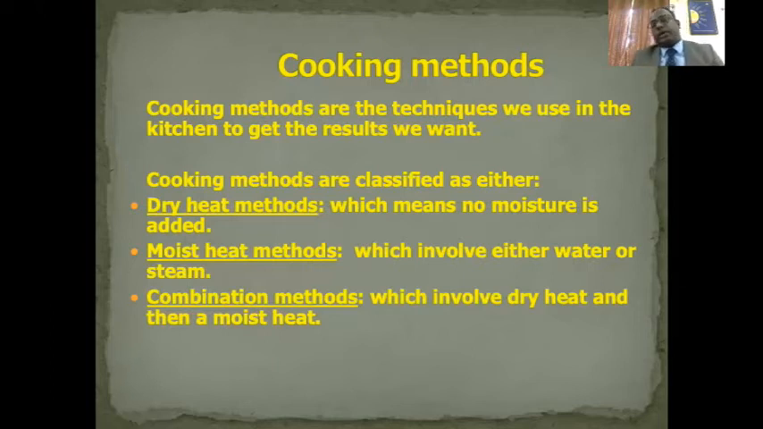For example, boiling vegetables. If I want to boil vegetables, that will come under the moist heat method of cooking. And then there are combination methods. Combination methods are those methods in which you use dry heat also, you use moist heat also.